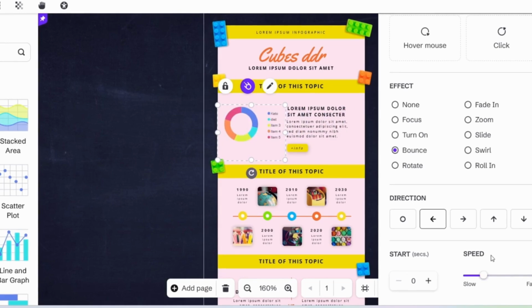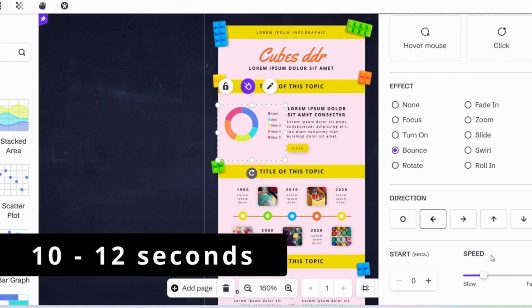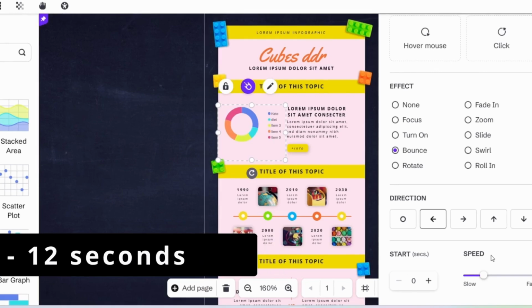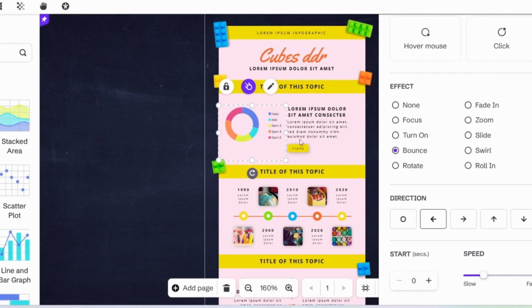Now this is important. You wish to make your infographic video between 10 and 12 seconds long. You don't want to make it longer than that. You can make it shorter, but in my experience, best is between 10 and 12 seconds long. So make sure to set all these animations to be between 10 and 12 seconds long in total.